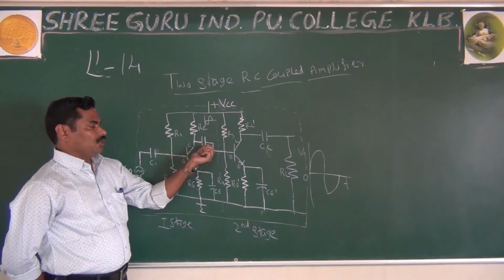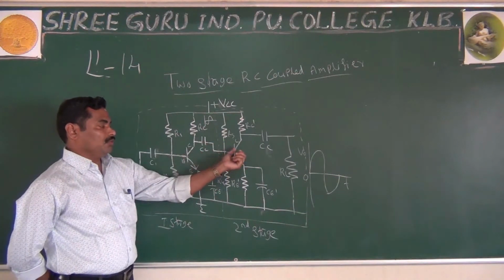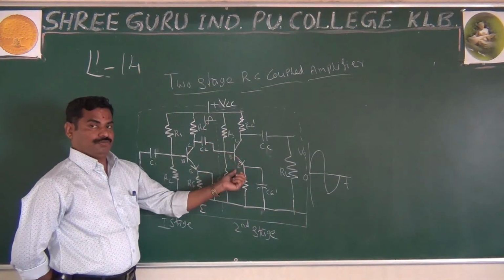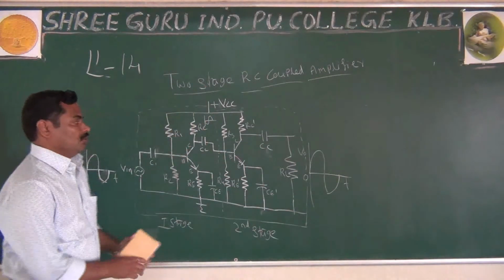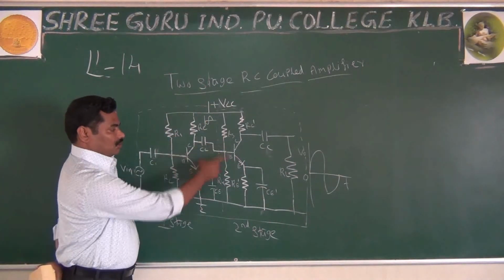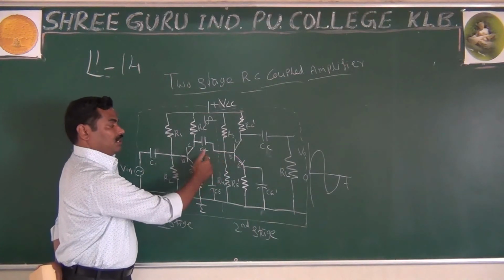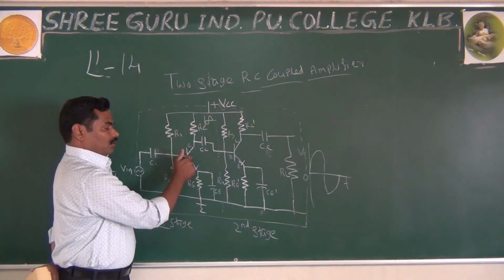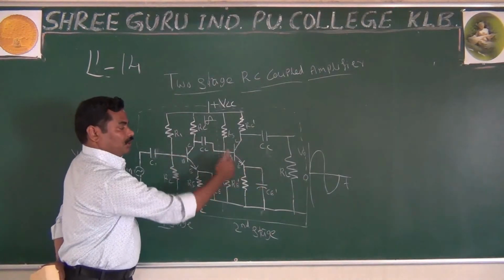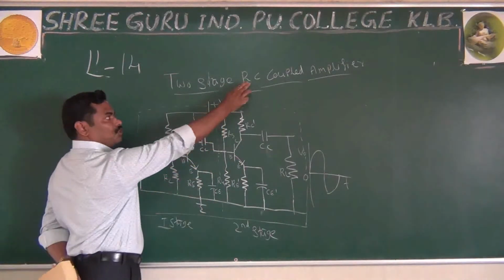By using your coupling capacitor CC and R3 and R4, you give it to the input of the next stage. You are transferring the output signal of this stage to the input of the next stage. That's what is called RC coupled.